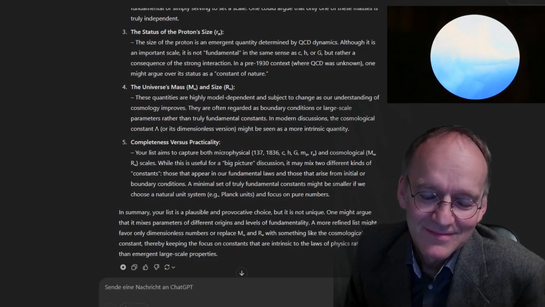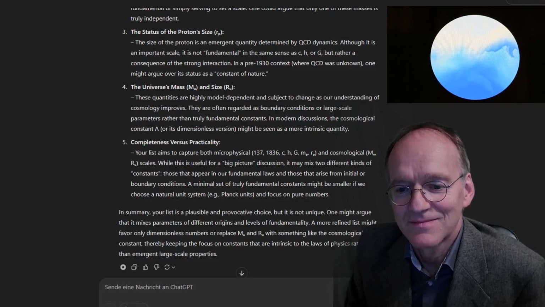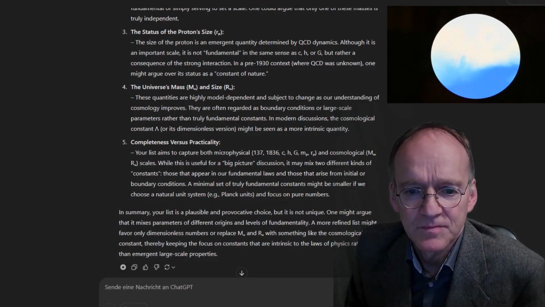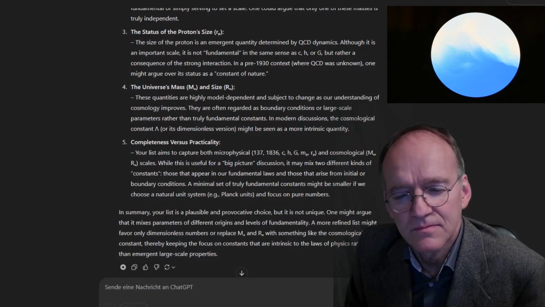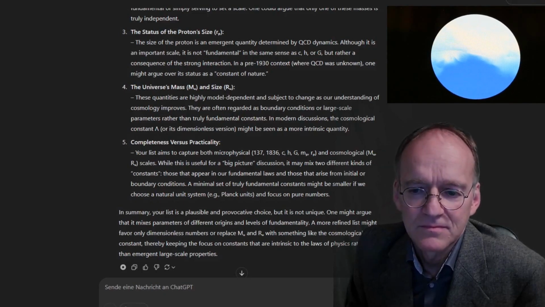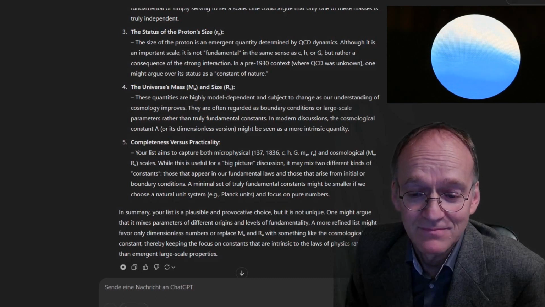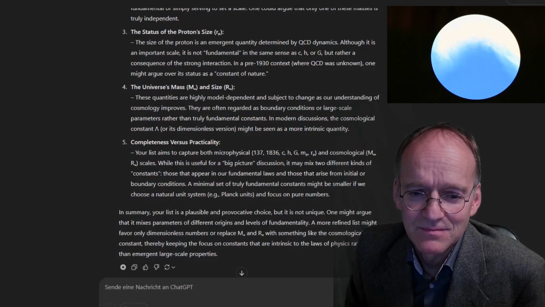4. The universe's mass, m_U, and size, R_U. These quantities are highly model dependent and subject to change as our understanding of cosmology improves. They are often regarded as boundary conditions or large-scale parameters rather than truly fundamental constants. In modern discussions, the cosmological constant Lambda, or its dimensionless version, might be seen as a more intrinsic quantity. Yeah, it's a patch.